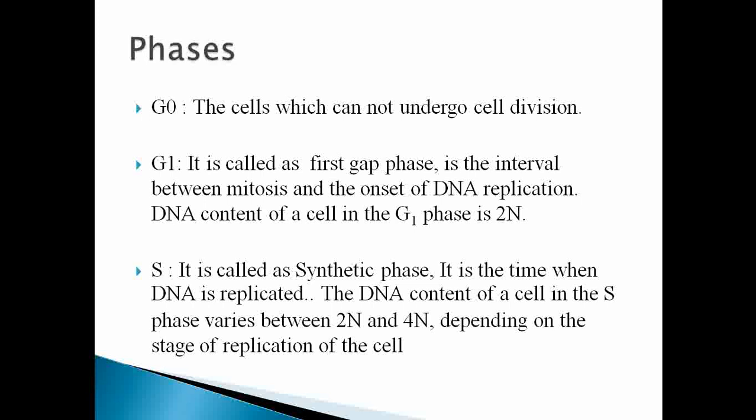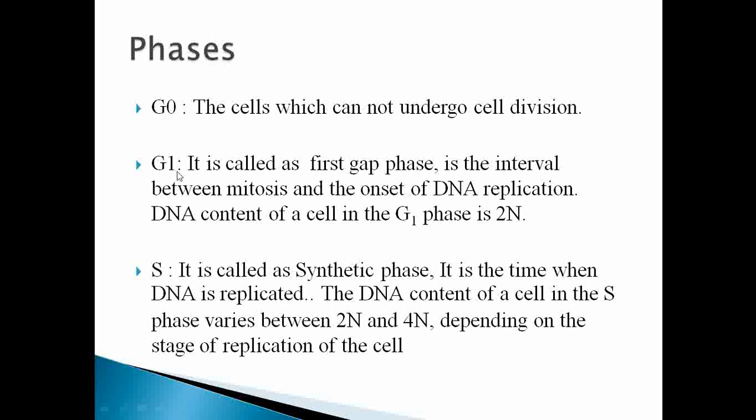See that there are four main phases of the cell cycle, that is G1 phase, S phase, G2 phase and M phase. There is one more phase called the G0 phase. So what is that G0 phase? Those cells which cannot undergo division remain in the G0 phase.